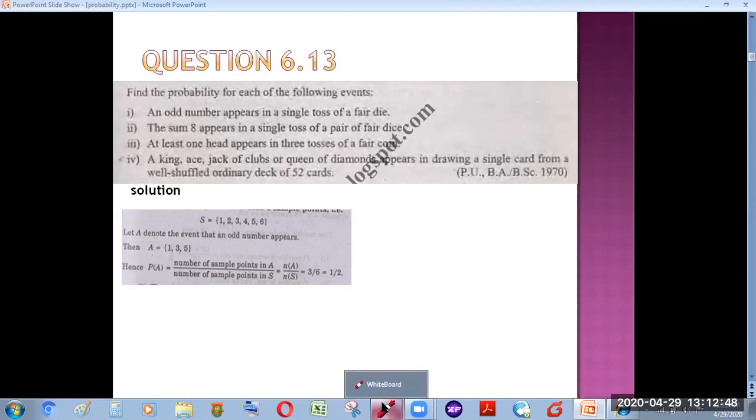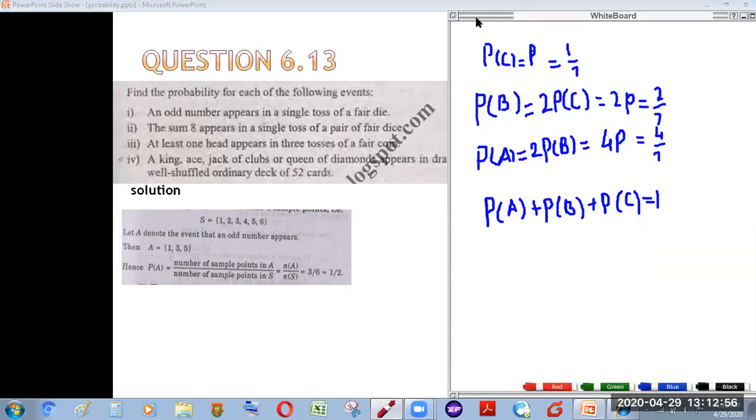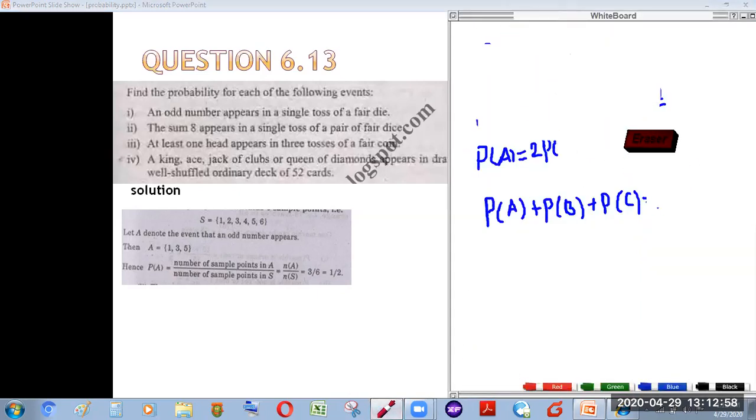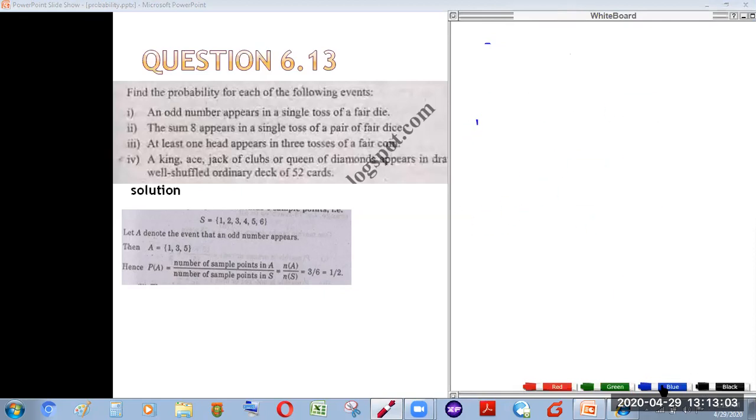Now the next question says, what is the probability that the sum 8 appears in a single toss of a pair of fair dice? First of all, we need to identify the sample points. When we throw a pair of fair dice, we need to observe how many sample points we have. In throwing a pair of fair dice, we can have 6 outcomes in one dice, and in the second dice, we also have 6 outcomes. So it becomes 36. It means the number of sample points in throwing a pair of fair dice becomes 36. So N of S is 36.